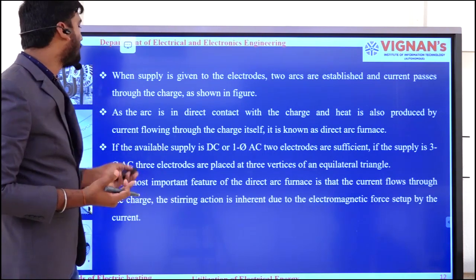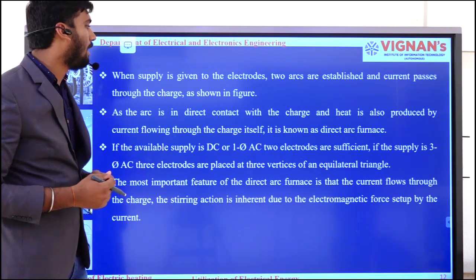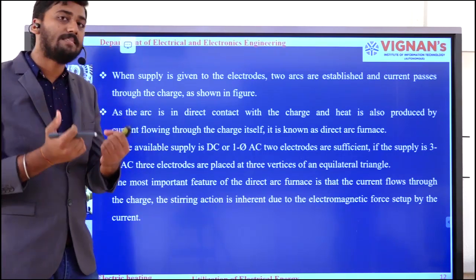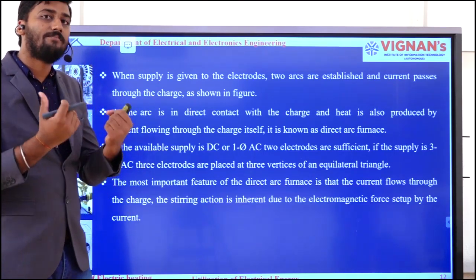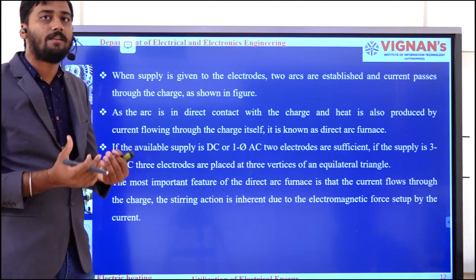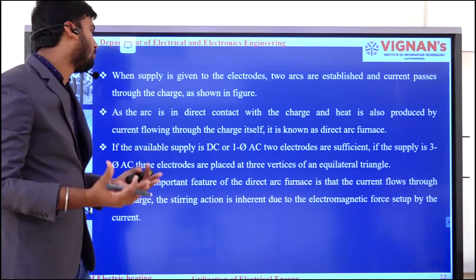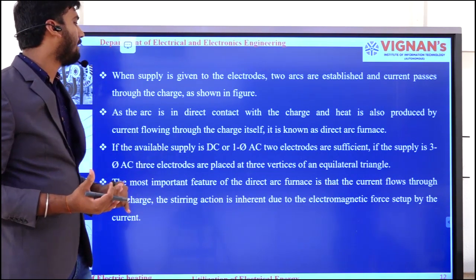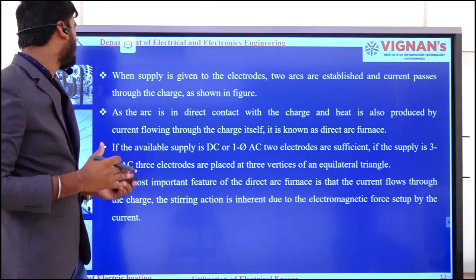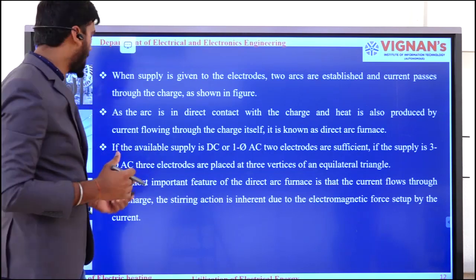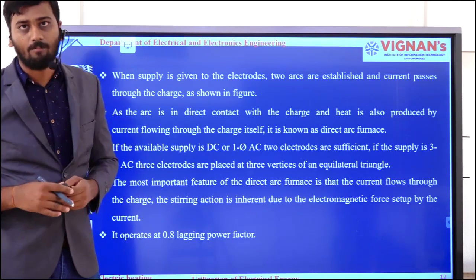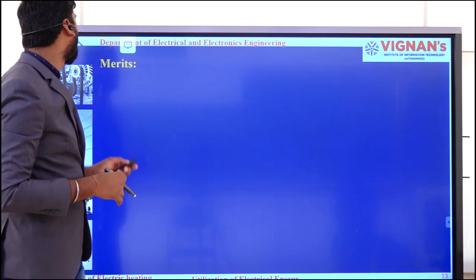The most important feature of this direct arc is that current flows through the charge and the stirring action happens inherently. Because of that stirring action, I can expect uniform temperature throughout the charge. The same thing was written over there. The stirring action is inherent due to the electromagnetic force set up by the current. At the same time, it operates at 0.8 lagging power factor. This is about the direct